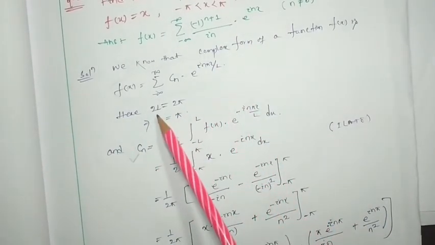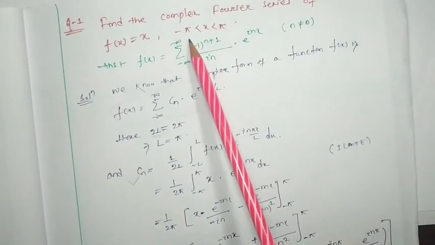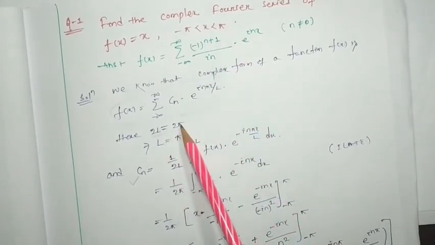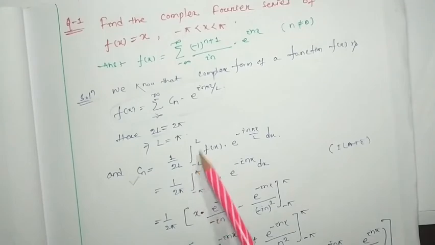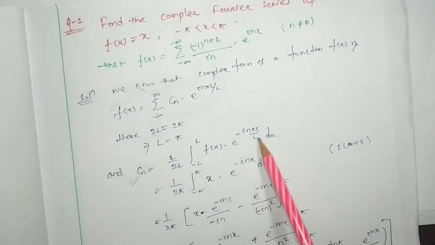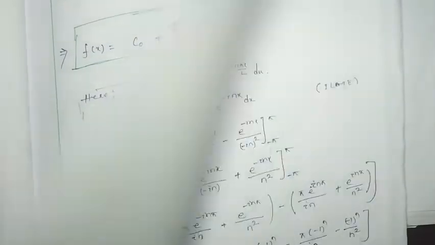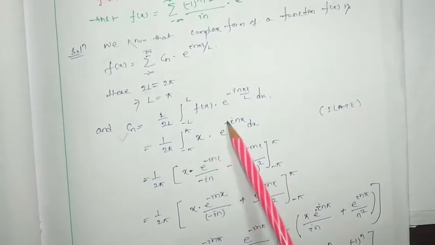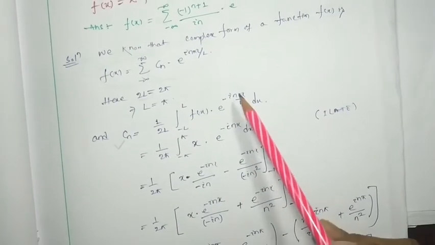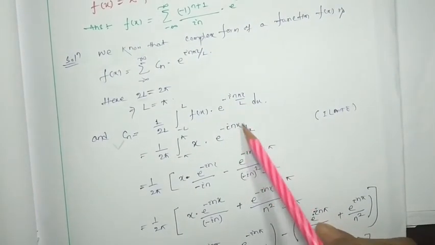Here 2l is nothing but 2 pi, as the function exists between minus pi to pi. So 2l is equal to 2 pi, l is equal to pi. So cn will be 1 by 2l integral from minus l to l of f(x) e to the power i n pi x by l dx. This much we found for the cn value, and that we are going to find out now. So this will be x, f(x) is x, e to the power i n x, here l is pi, so pi got cancelled, dx.